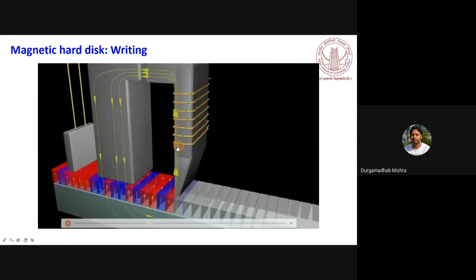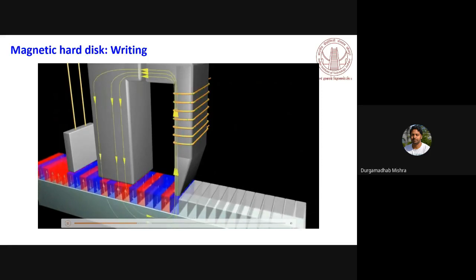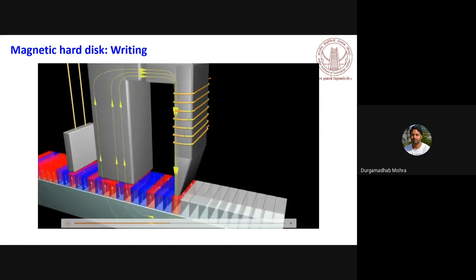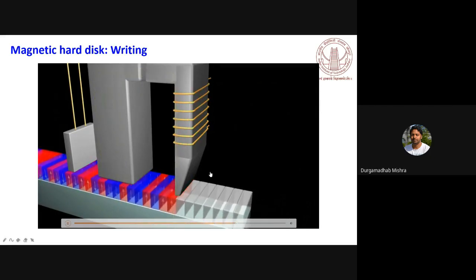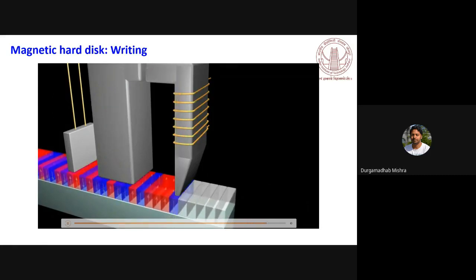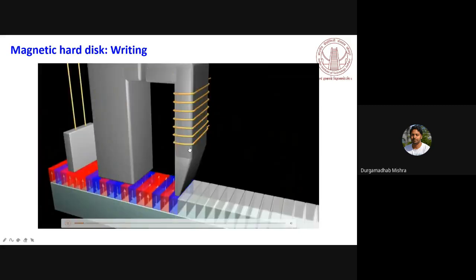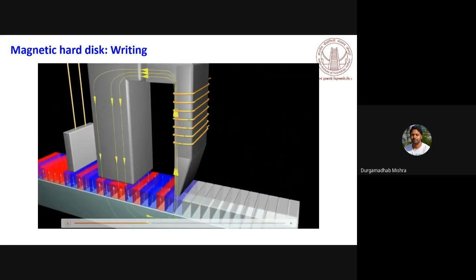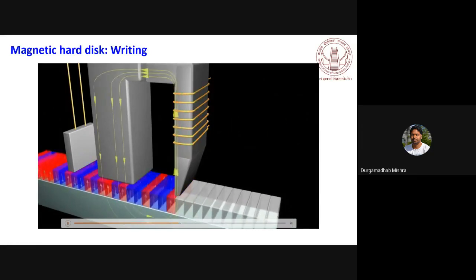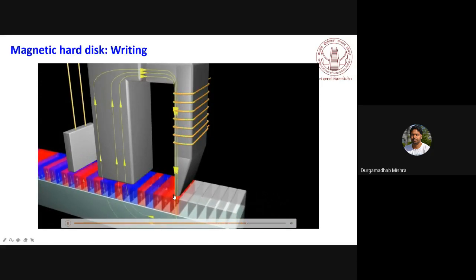So here is an animation of how this writing works. You apply a current, and depending on the direction of the bias current flow, you can reverse the magnetic field.